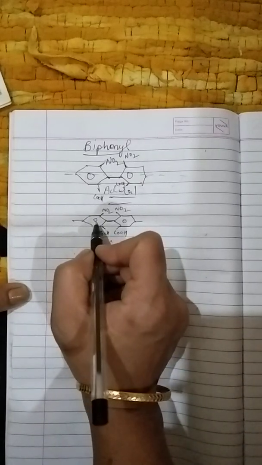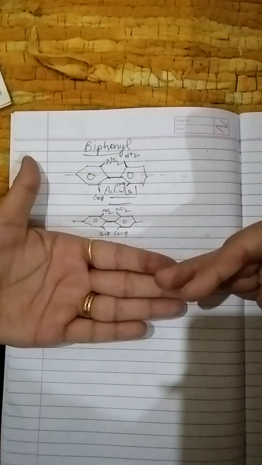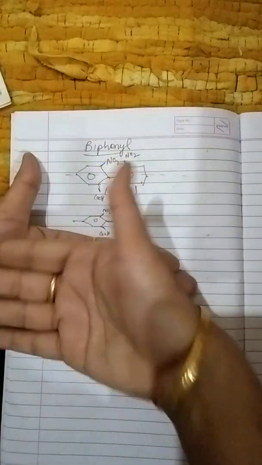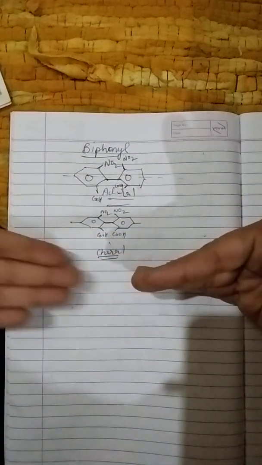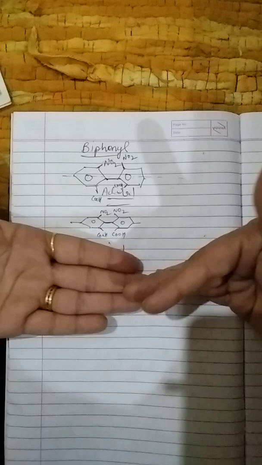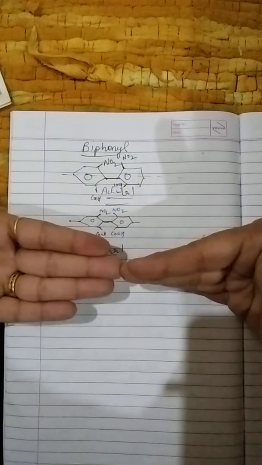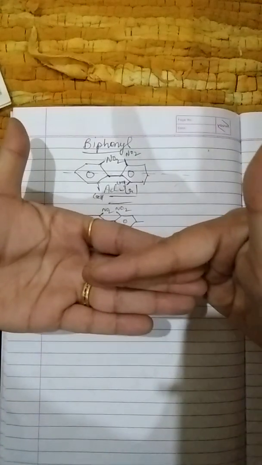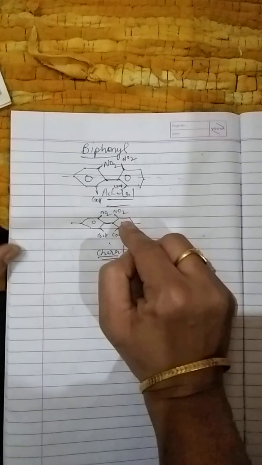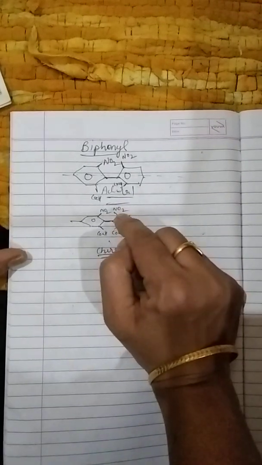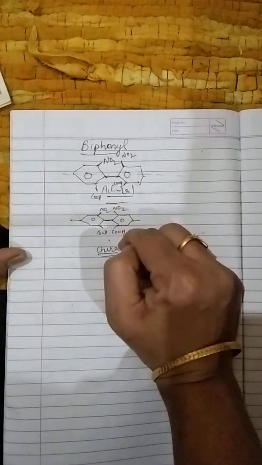It will not cut this one, because it is a plane, not an axis, so the whole plane will come straight through and will not cut this. It will cut this one in the middle like this. So this phenyl will get divided into two parts. One part has this group and one part has this group, and both parts are different.